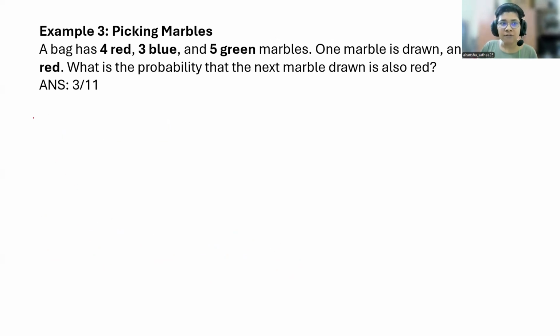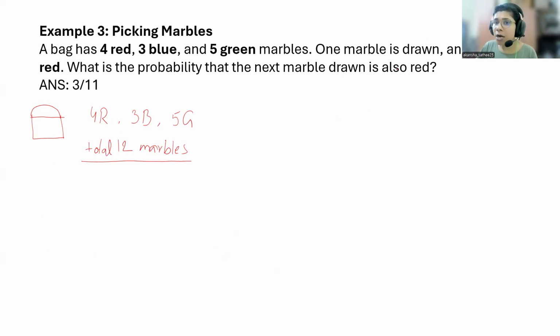So, here we have a bag example. This bag example we have already discussed when we were doing basic probability. In a bag, you have 4 red marbles, 3 blue marbles, 5 green marbles. Okay. So, how many marbles are there in total? 12 marbles, right? Now, what they have asked: one marble is drawn.